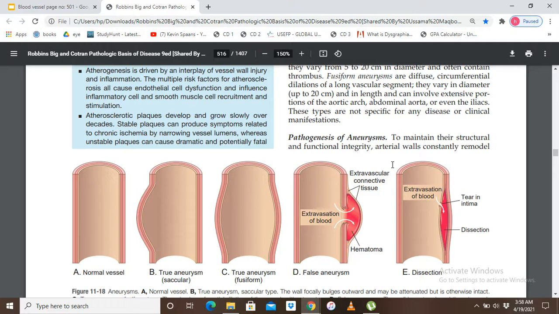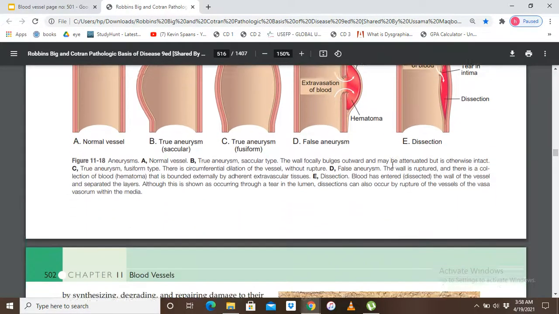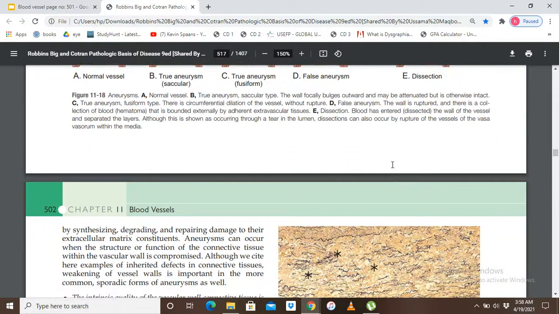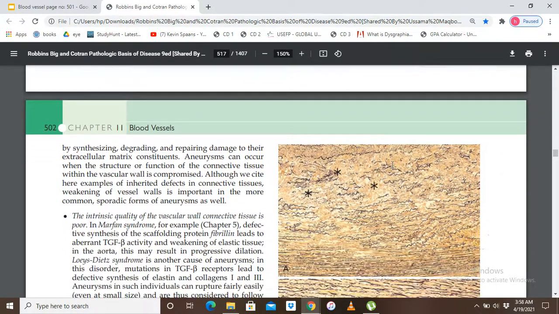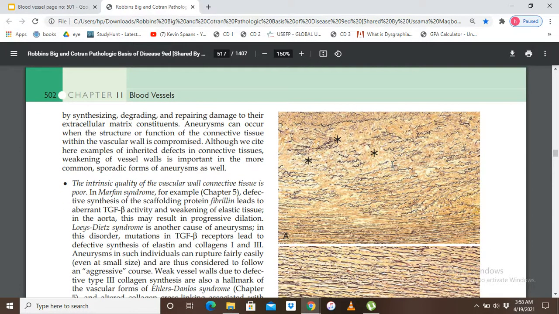To maintain their structural and functional integrity, arterial walls constantly remodel by synthesizing, degrading, and repairing damage to their extracellular matrix constituents. Aneurysm can occur when the structure or function of the connective tissue within the vessel wall is compromised. Although we cite here examples of inherited defects in connective tissues, weakening of the vessel walls is important in the more common sporadic forms of aneurysm as well.